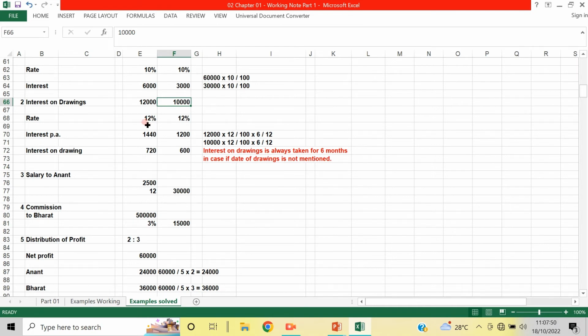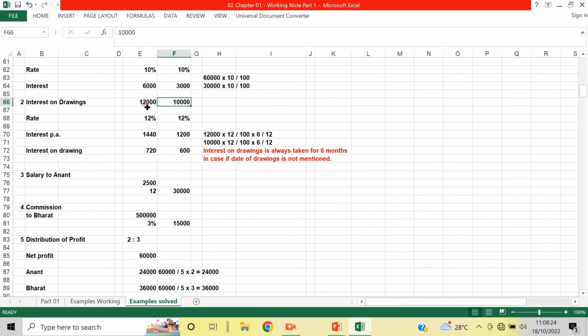The date of drawings is not given. When the date of drawings is not given, it is taken for 6 months, as per the Indian Partnership Act 1932. Since the date is not given, it is guided by the Partnership Act, so interest on drawings will be taken for 6 months. We have learnt these terms earlier.